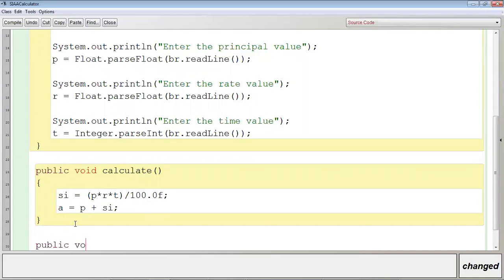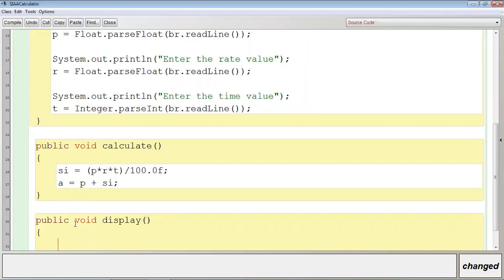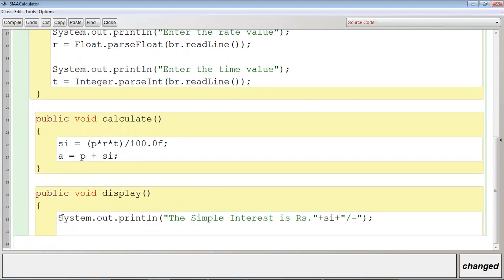public void display method. Within the display method we will write System.out.println: Simple interest is rupees, then concatenation sign, SI, concatenation sign. So the simple interest is this one.